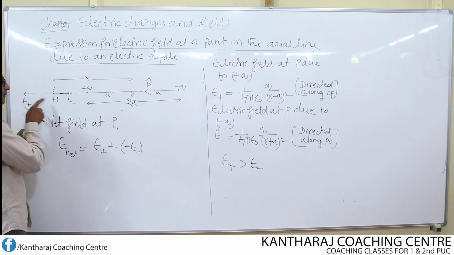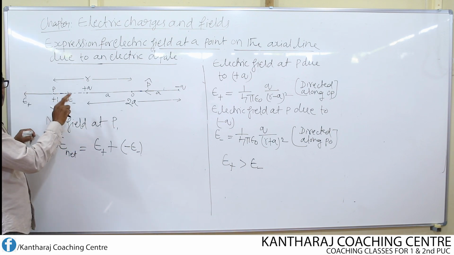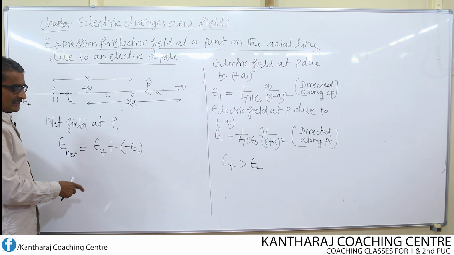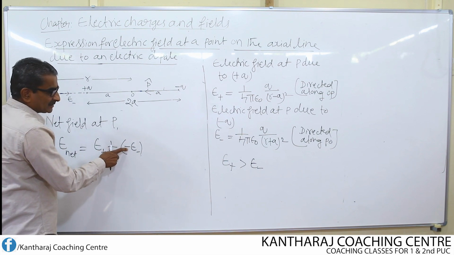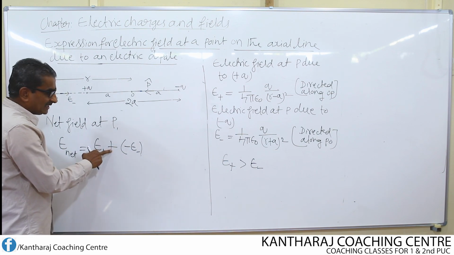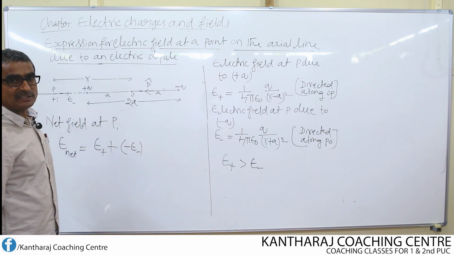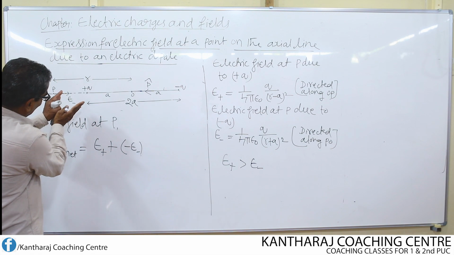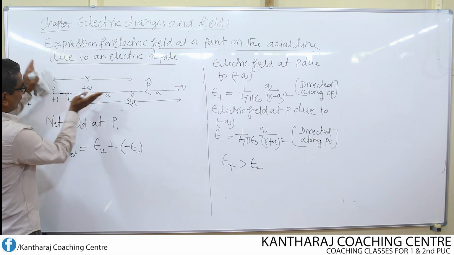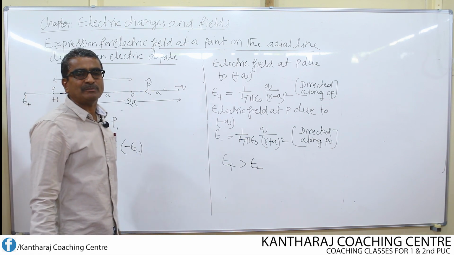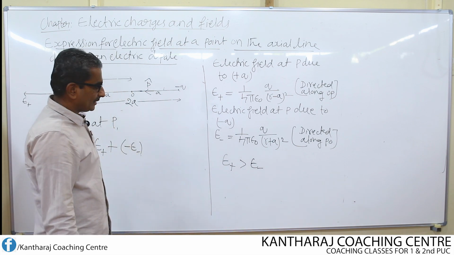Since both the fields E plus and E minus are along the same line with opposite direction, I can add it up. That is why E plus, minus, for opposite direction, and this plus addition sign is because both the fields are on the same line, they are not acting along different lines. If they act along different lines, then we have to use a different method of finding the total field.